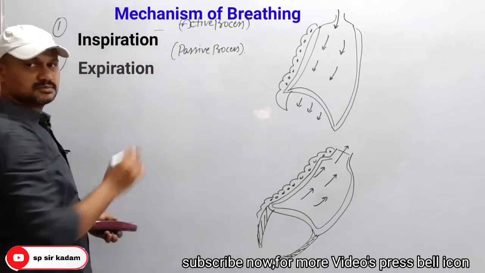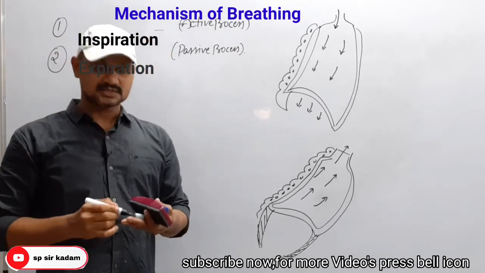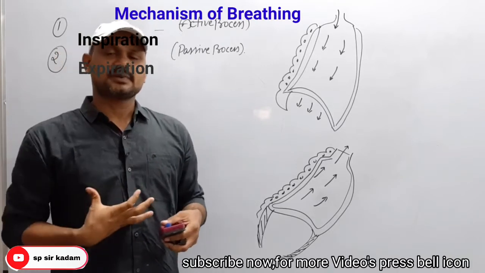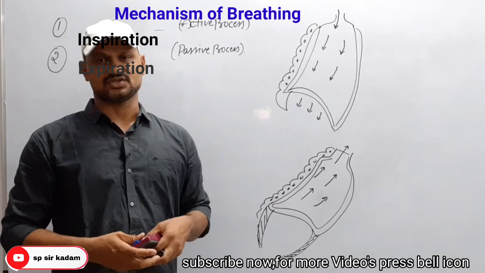Inspiration is possible when the pressure inside the lungs is less than the atmospheric pressure.